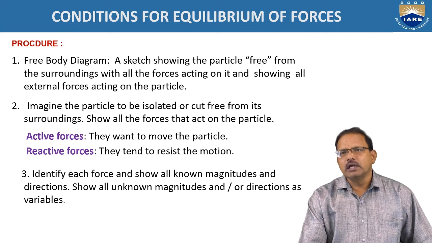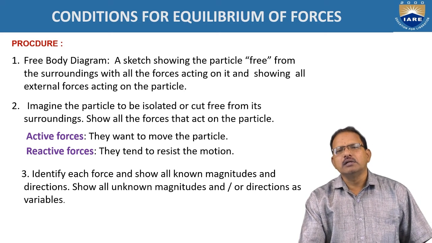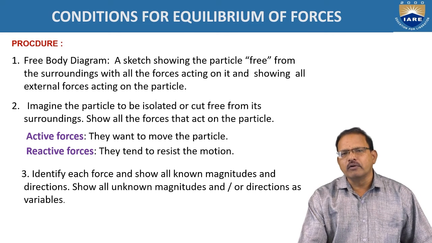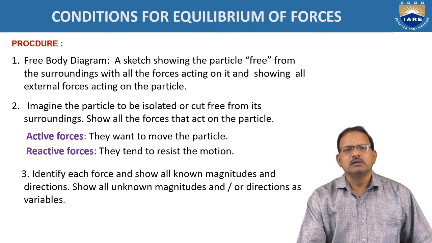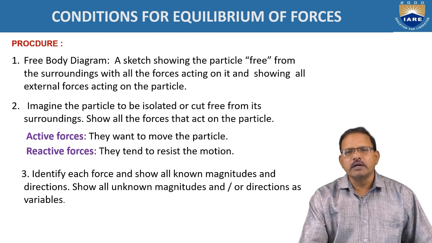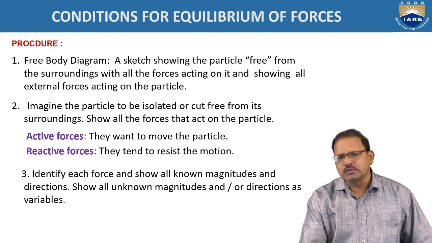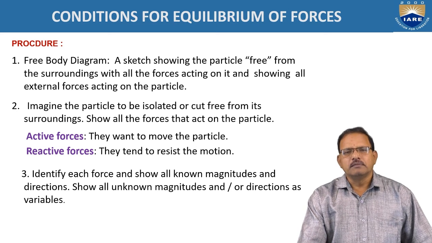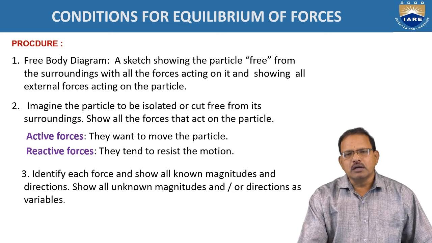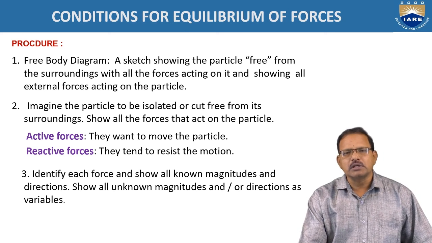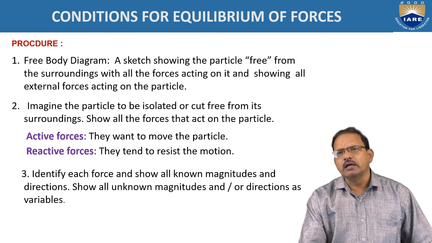Okay, the conditions for the equilibrium of forces. The procedure to find the conditions for equilibrium of a given body when several forces are acting on it: the first step is to draw the free body diagram. In a free body diagram, for a body having supports like planes, point supports, hinged supports or built-in supports, remove all the supports and keep the equivalent reactions offered by the supports on the body; then it is called a free body diagram.